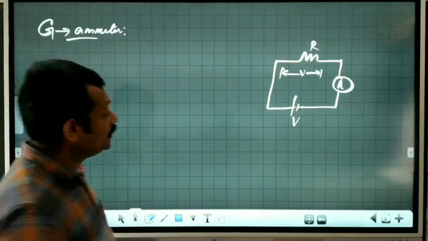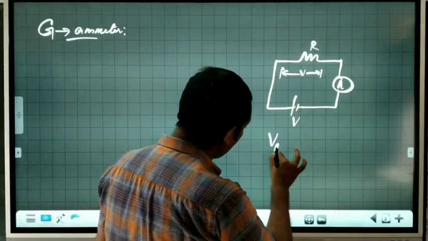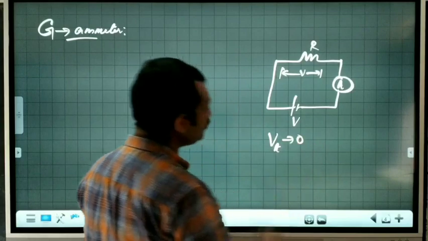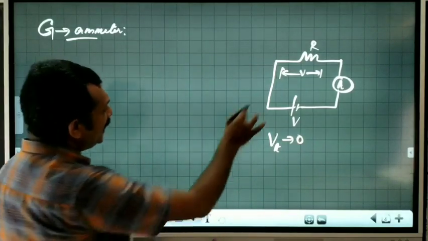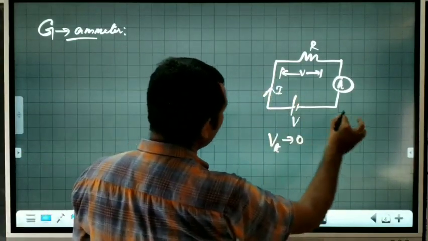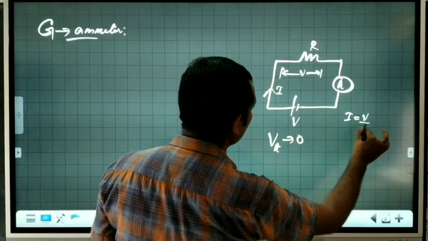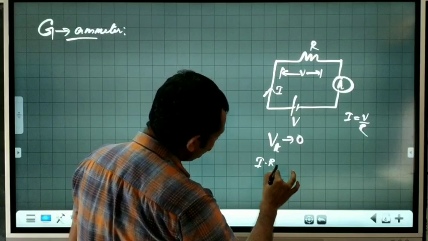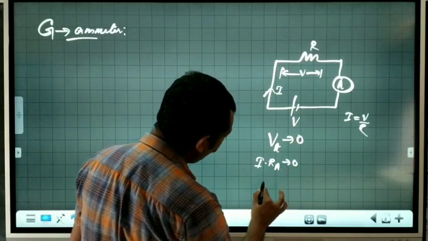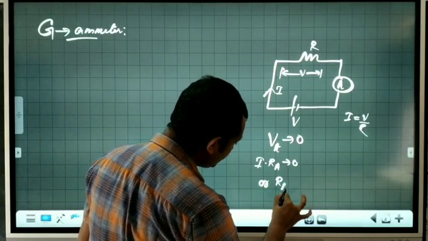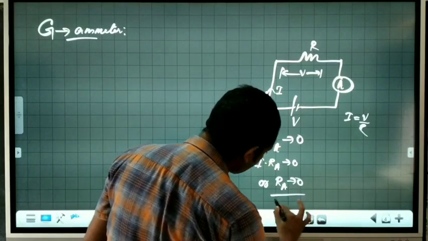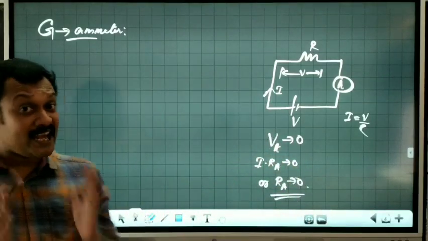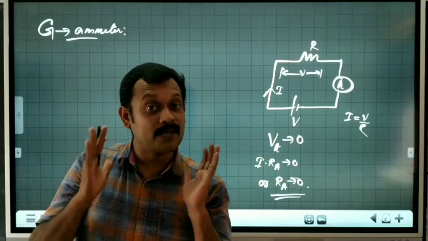That means the voltage across the ammeter tends to 0. The current is not 0. In this case, the current I is equal to V by R, which means I into resistance of the ammeter tends to 0, or the resistance of the ammeter tends to 0 in the case of a practical circuit. For an ideal ammeter, its resistance is 0. Please understand.